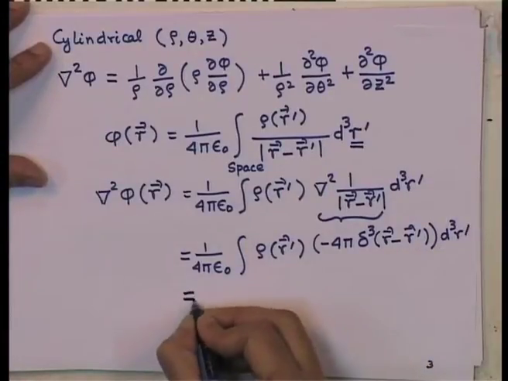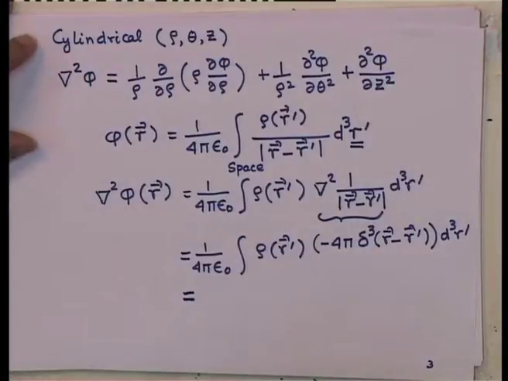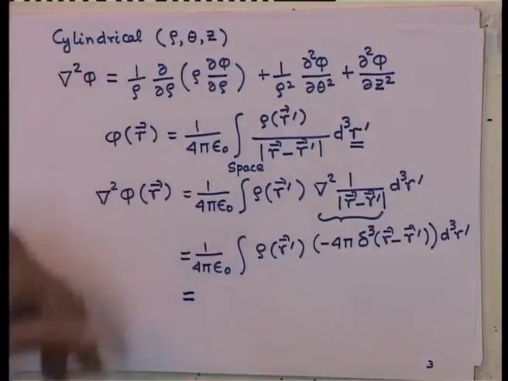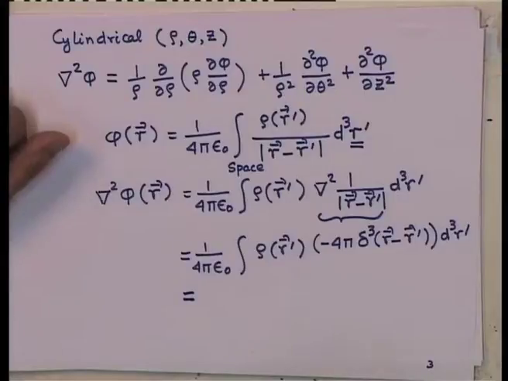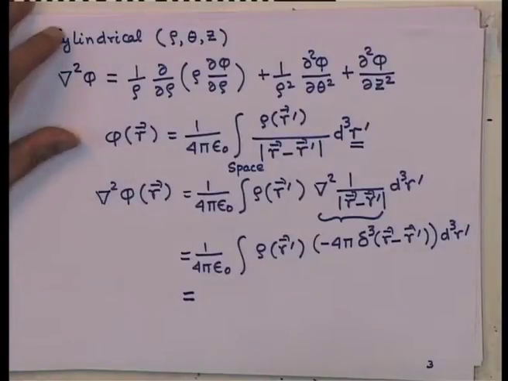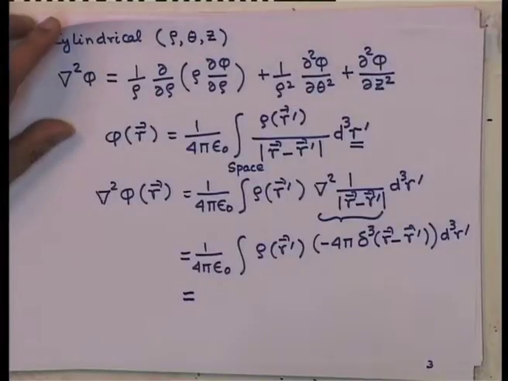Recall the property of the delta function, that if it is inside an integral, then it only contributes at one point, that is the point at which its argument becomes 0.